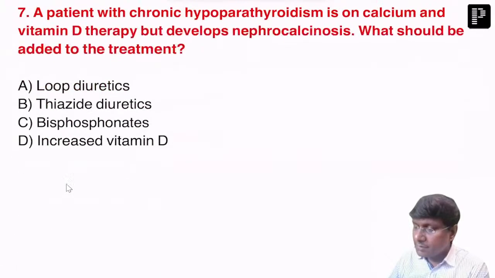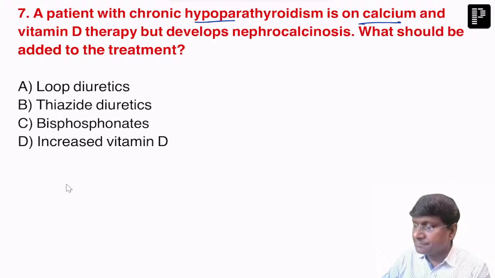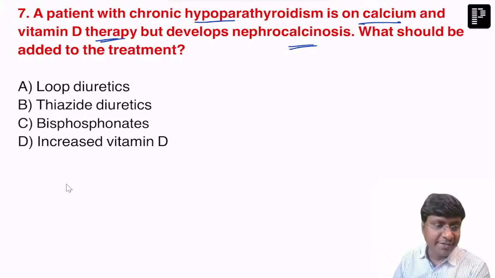Next. A patient with chronic hypoparathyroidism is on calcium and vitamin D therapy, but develops nephrocalcinosis. What should be added to the treatment? Thank you very much, Lokesh. Yes, Dr. Alina, you're right. The correct answer is thiazide diuretics.